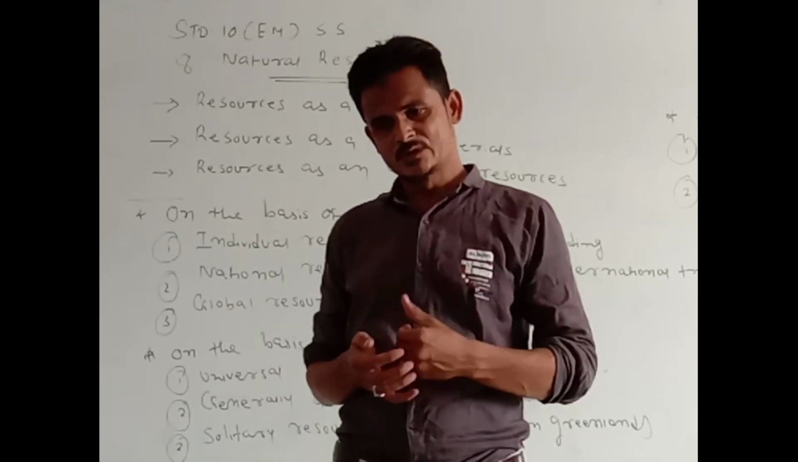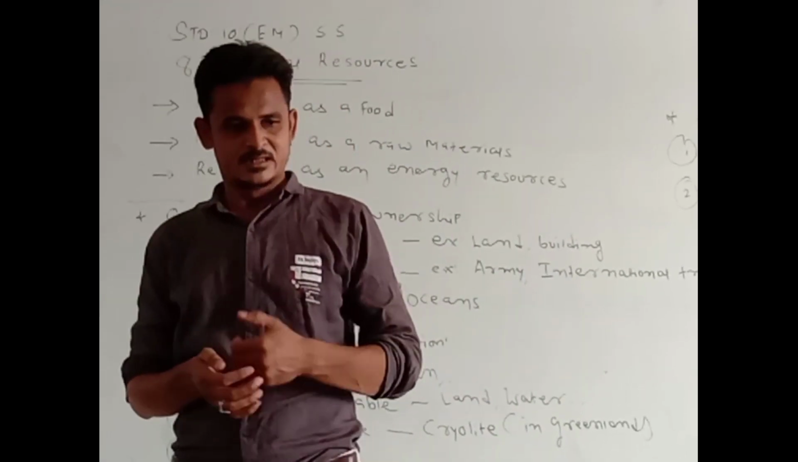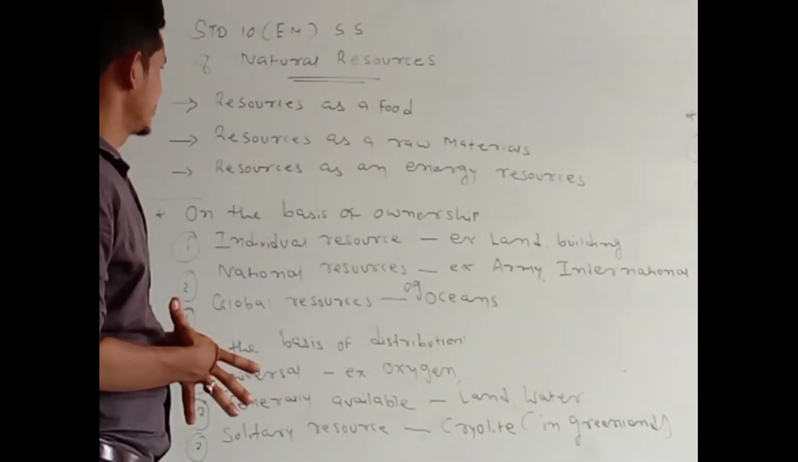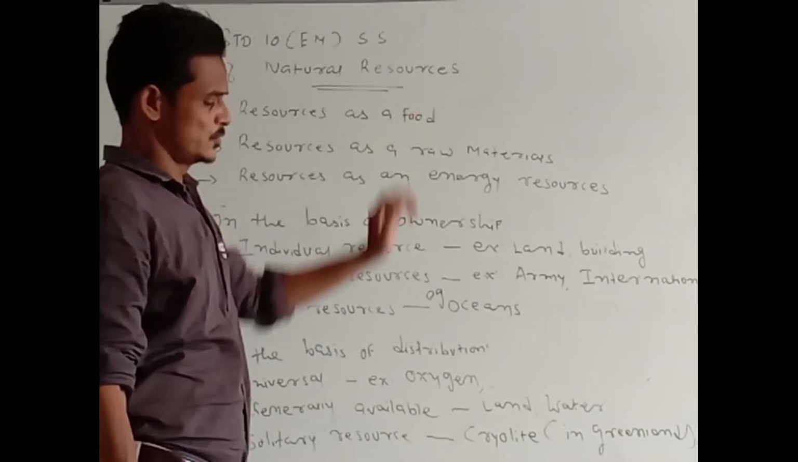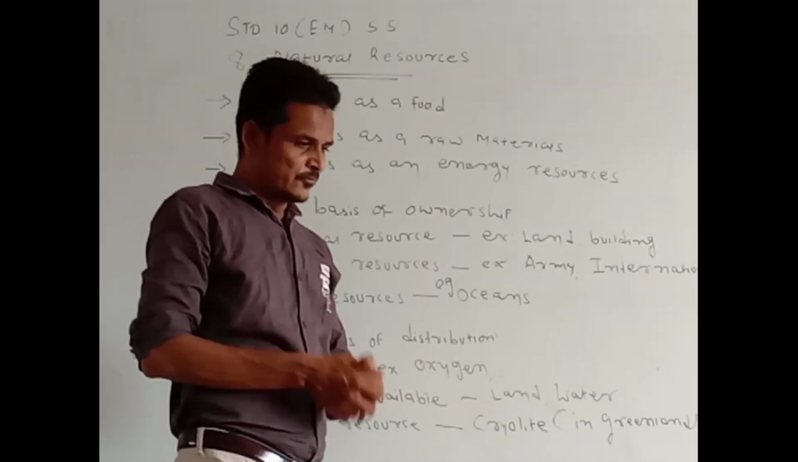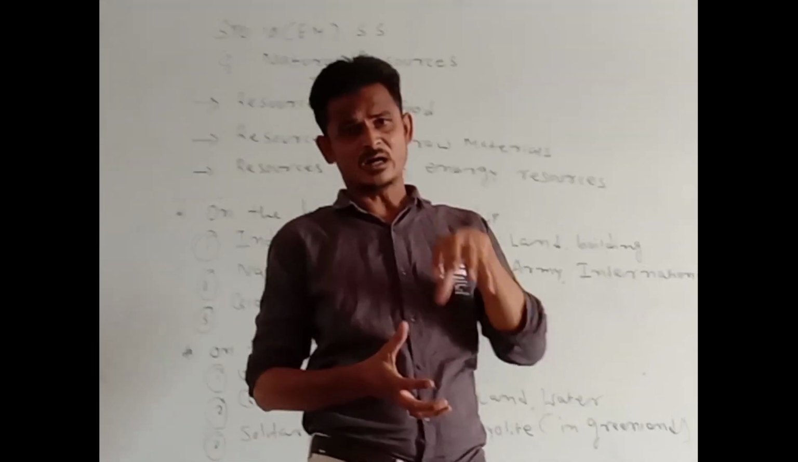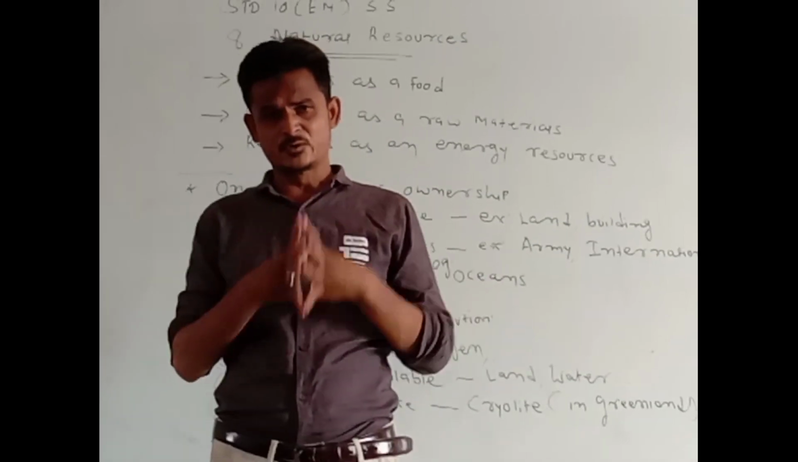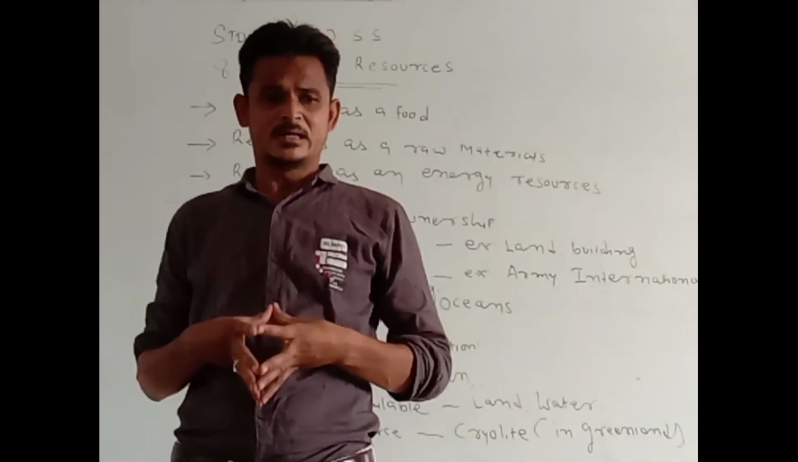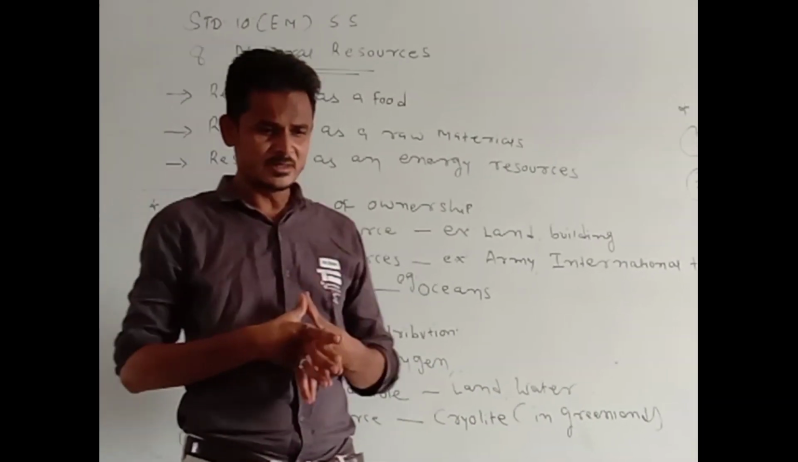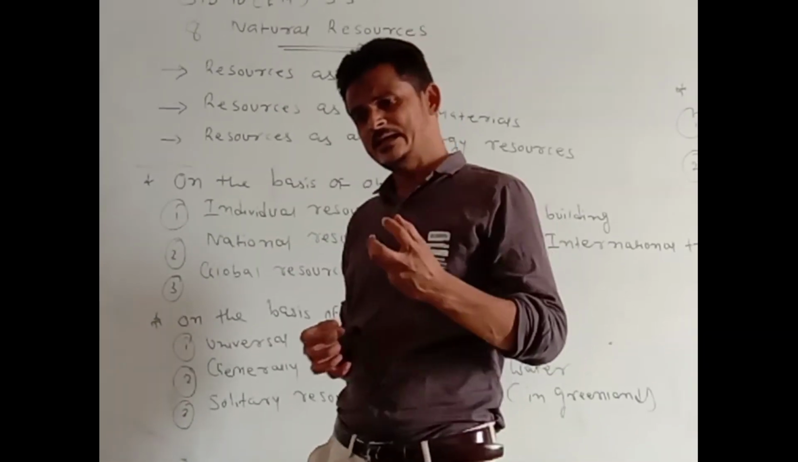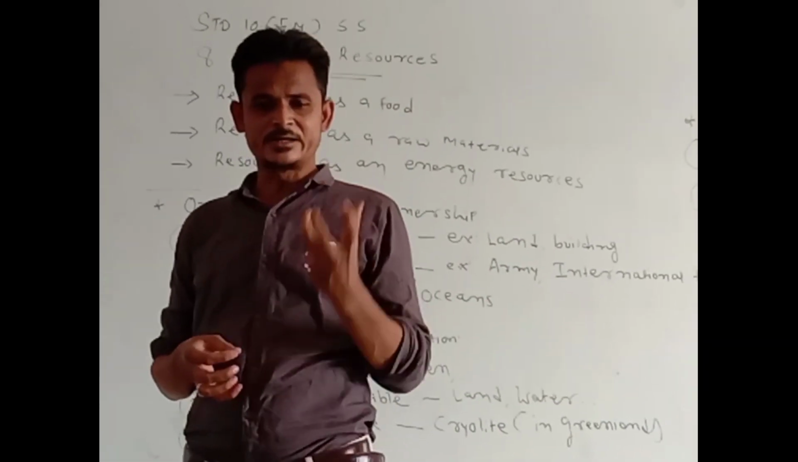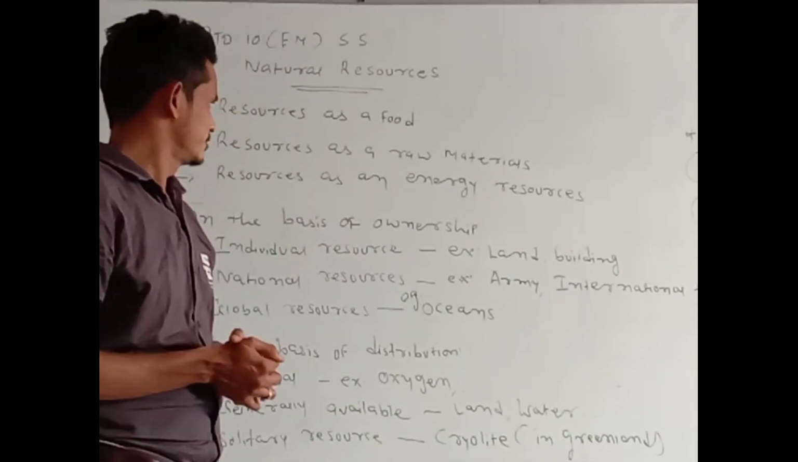Resources are used in many ways. So they have different uses. Some resources are used as food. We have different types of fruits, vegetables, then animal products like meat and eggs. All these resources are used as food.